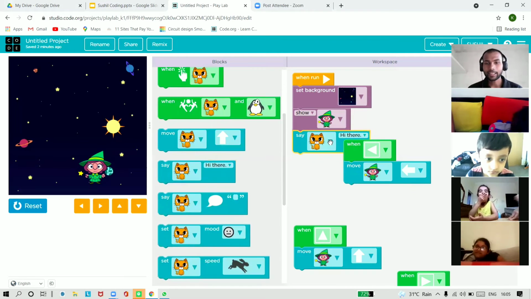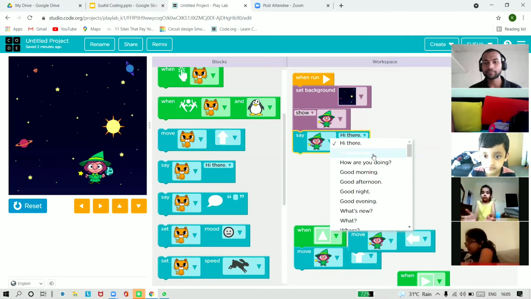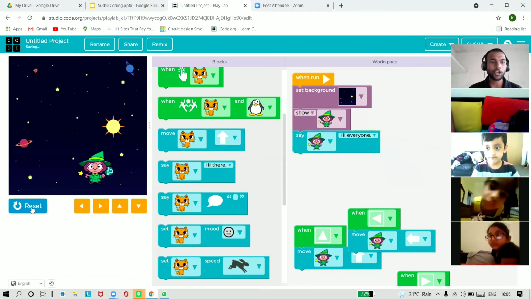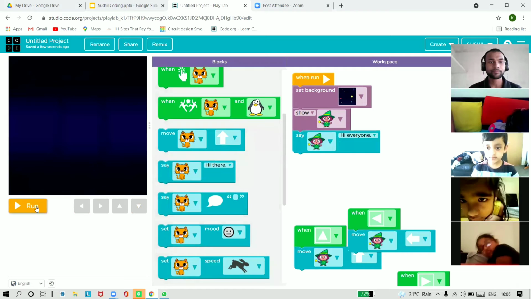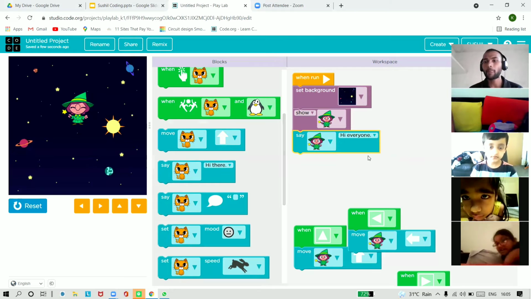See, if I change it to the magician, what will happen? The magician is saying, hi there. Let's see, if I want it to say, hi everyone, this magician will say, hi everyone. It will come, okay? See, it's saying, hi everyone. So you can use these blocks also, if you want.